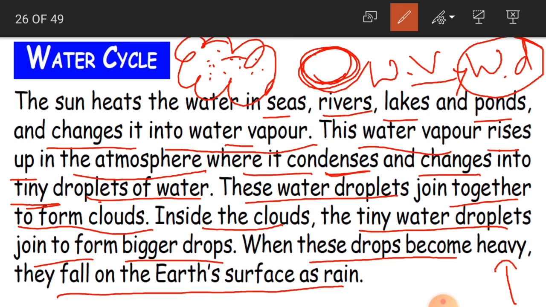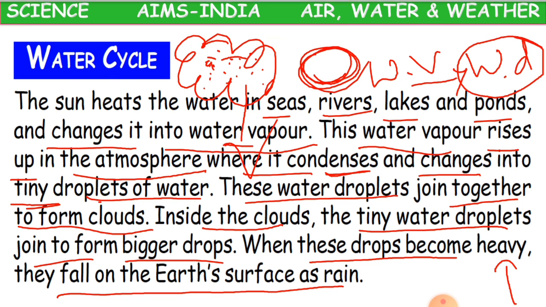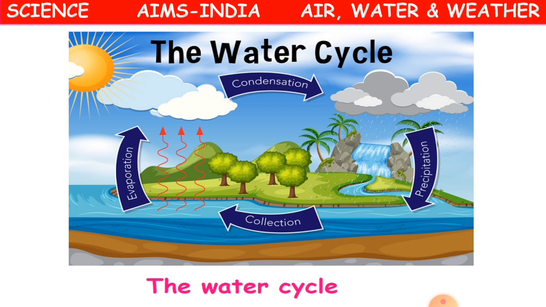Okay, children, so this is the water cycle. This process keeps continuing, so that is why we call it the water cycle.